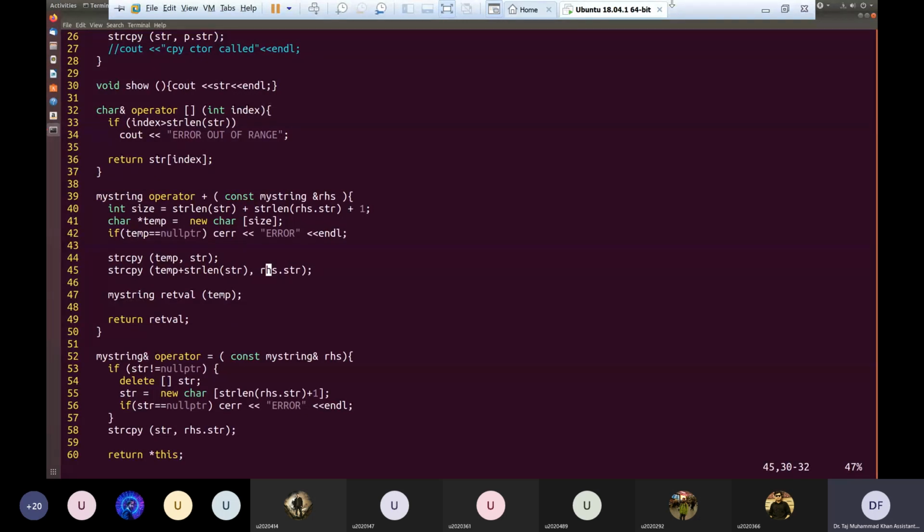Okay, is the function clear? It's just the binary plus operator that we have already overloaded earlier for that myComplex type, and now we are overloading it for the myString type. We have just changed the meaning of plus for myString. We have defined the plus operator as a concatenation operator.